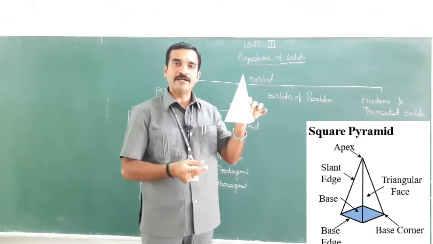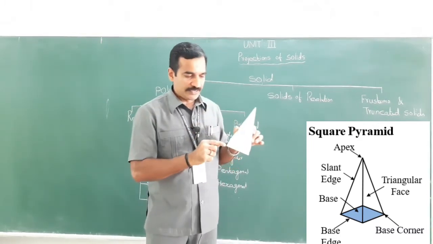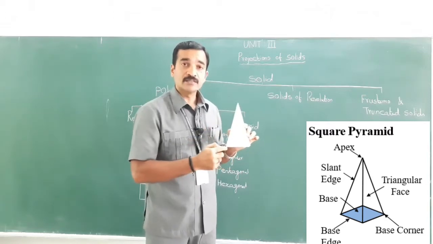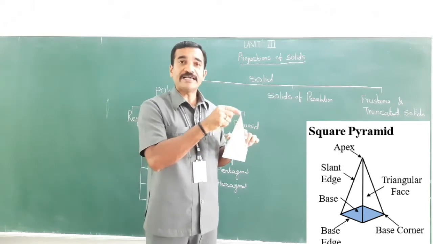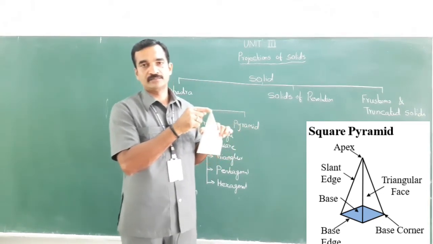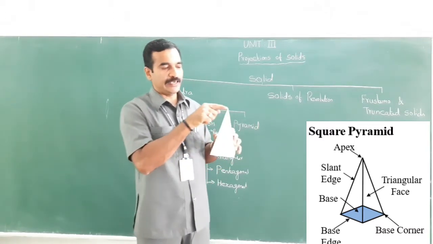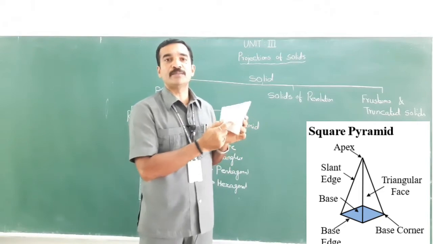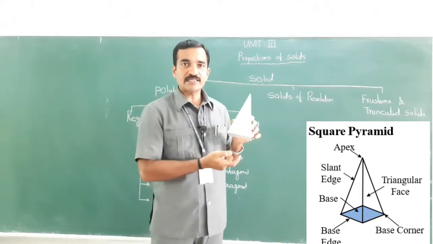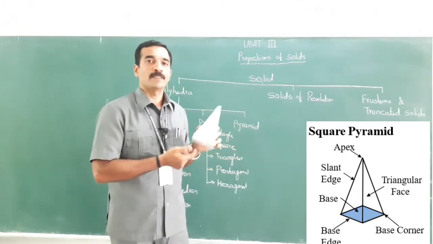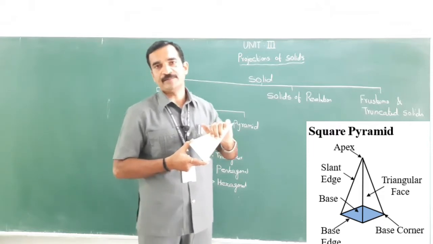When you talk about a pyramid, the top is the apex or vertex. These are isosceles triangular faces which are meeting at one point. This is the apex, right? This is a slant edge. And the axis, the imaginary line connecting the apex and the center of the base, is nothing but the axis. So, these are the nomenclature of a pyramid, right?